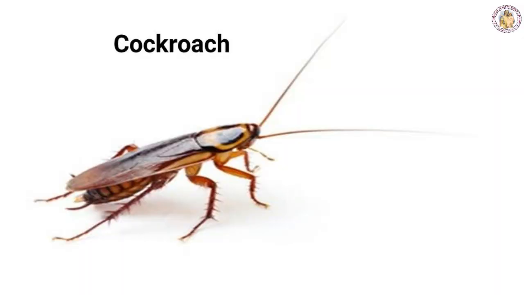Then the cockroach. We see cockroaches in the house also. When we see a cockroach and suddenly take any instrument or weapon to hit it, isn't it, what will happen? Suddenly it will disappear. We don't know where it went. It is one of the fastest animals, which has 6 legs, covering meters per second. So it will run suddenly. We can't see where it ran. Within a fraction of a second it will run very fast.